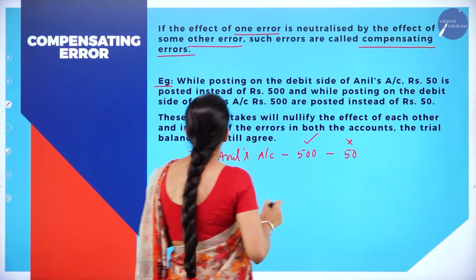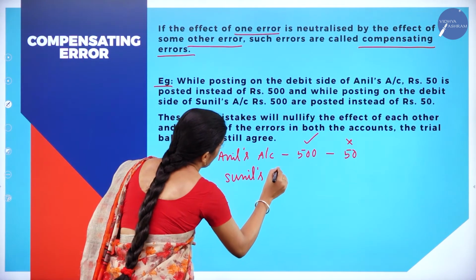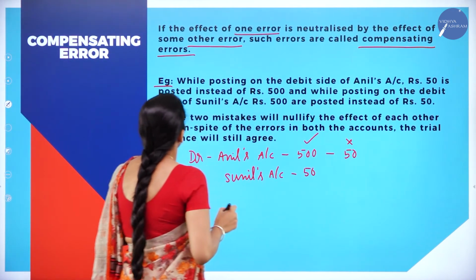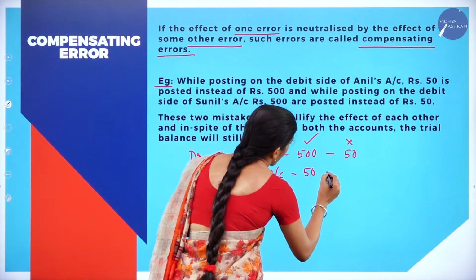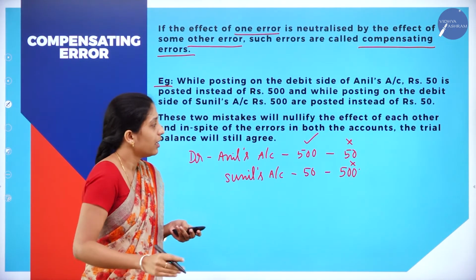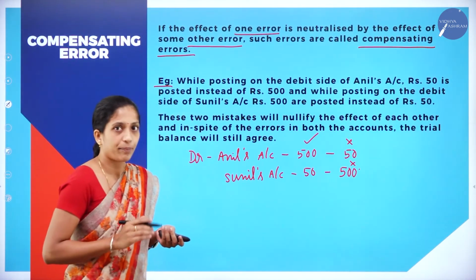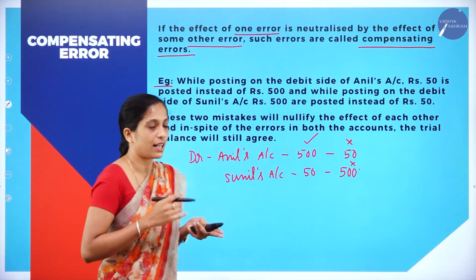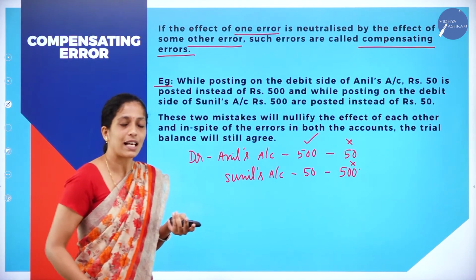Next, while posting on the debit side of Sunil's account, it should have been recorded with rupees 50. But rupees 500 is posted instead of 50. It should have been 50, but how much did they wrongly record? 500. Now here what happens? Debit side as well as credit side gets tallied. Right? So instead of recording 500, they recorded 50 on the debit side of Anil's account, and in Sunil's account instead of recording 50, they recorded 500.